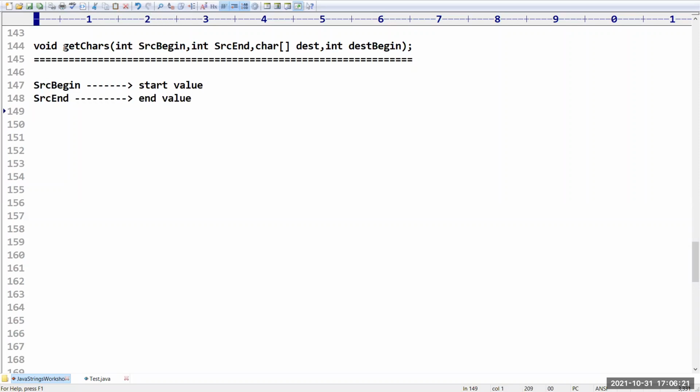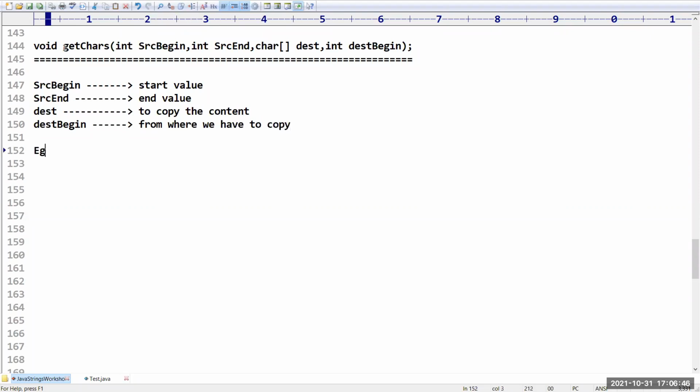Destination indicates where to copy the content. Then destination begin is the position in the destination from where we have to start copying.